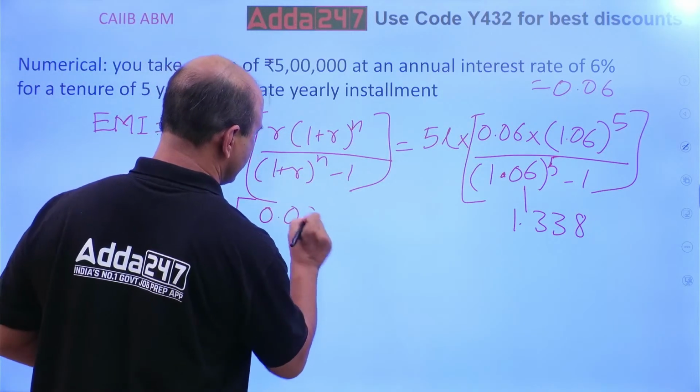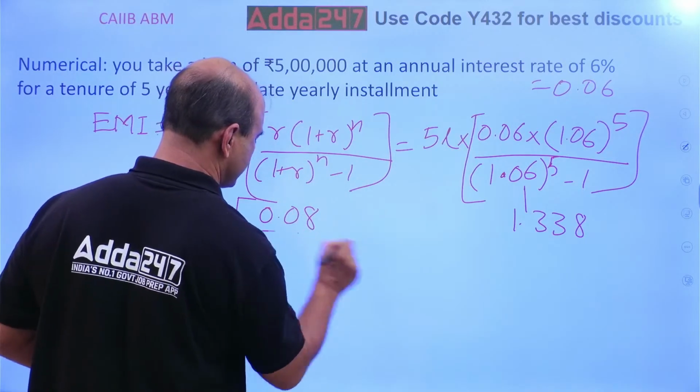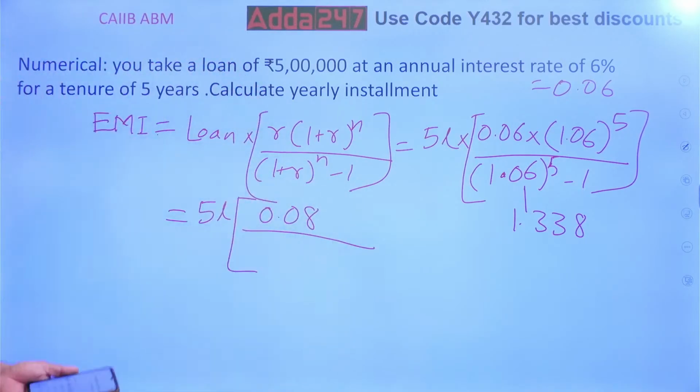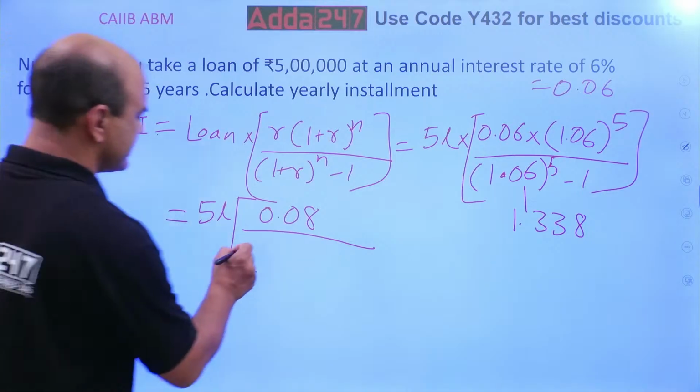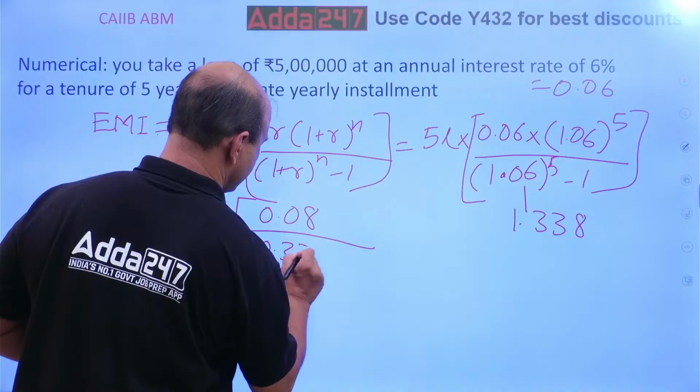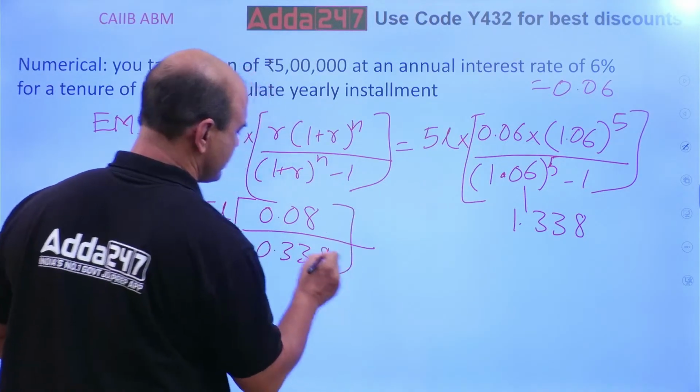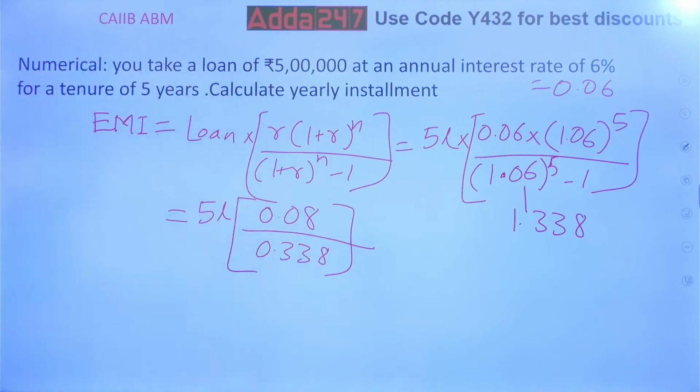Leave the extra digits, just take 2 digits. Now denominator: 1.338 minus 1, so it is directly 0.338. So divide this, 0.08 divided by 0.338.